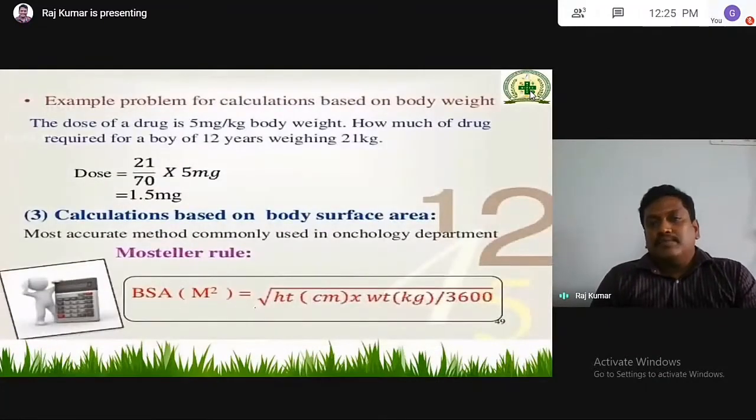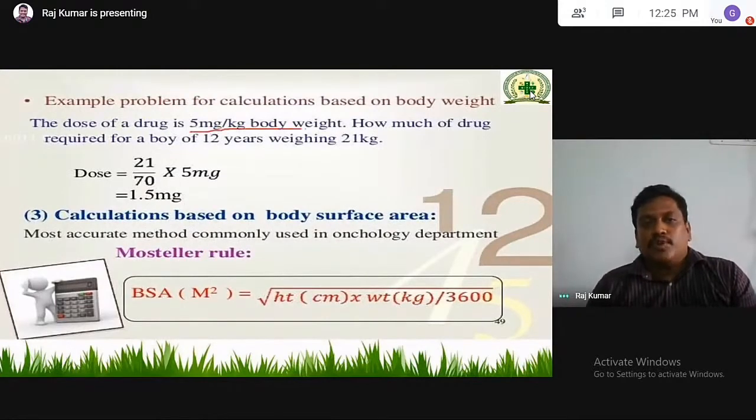Example problem for calculation based on body weight. Here the dose of a drug is 5 mg per kg. How much of the drug is required for a boy of 12 years who has a weight of 21 kg? Simply, you have to take 21 by 70 into 5, so 1.5 mg has to be considered.